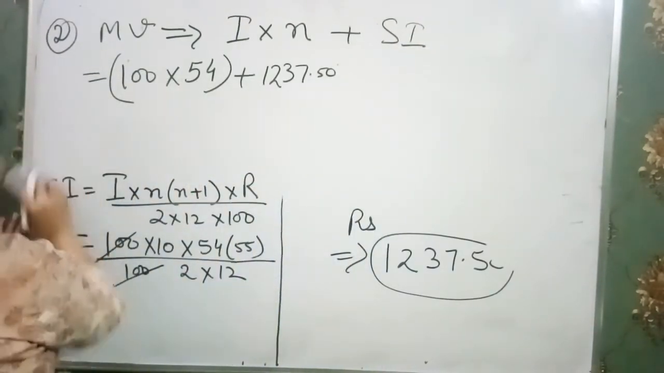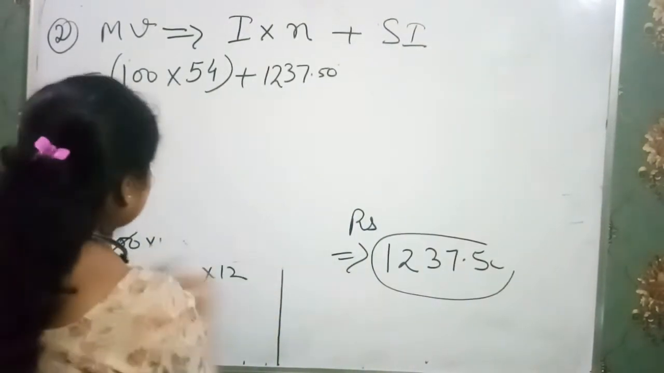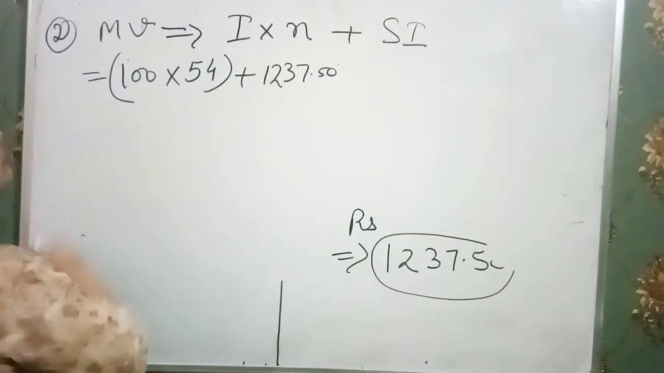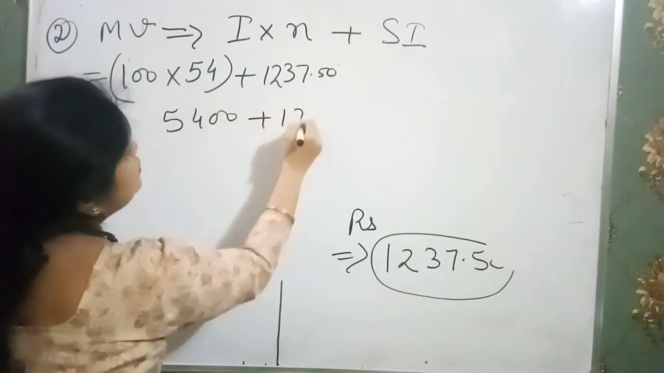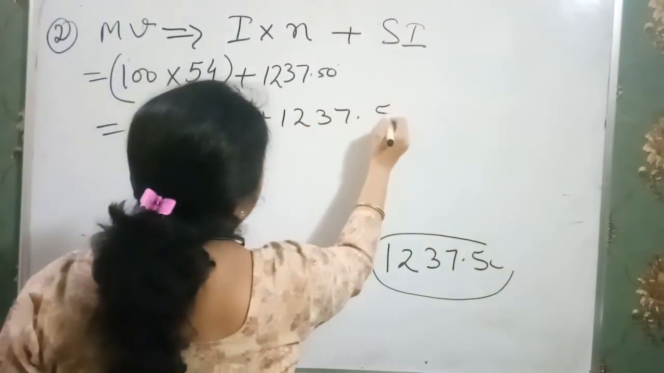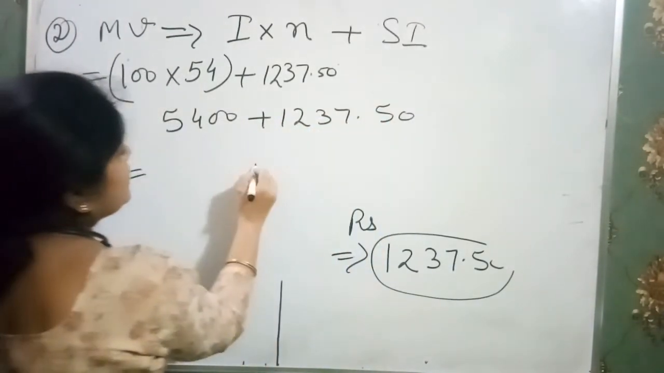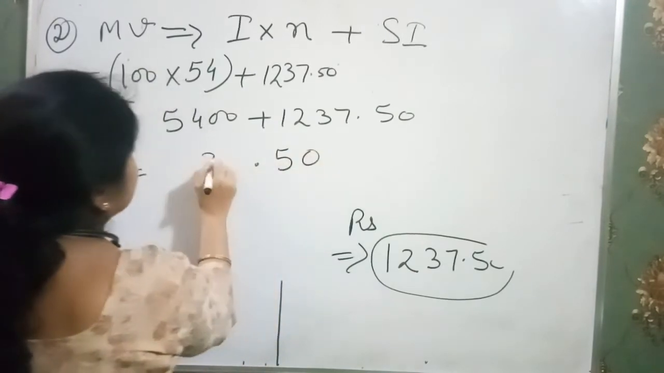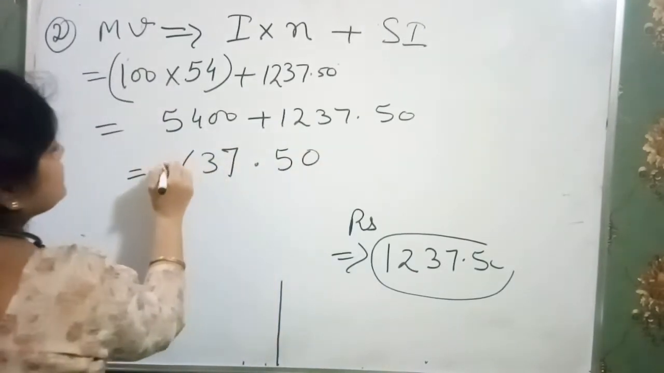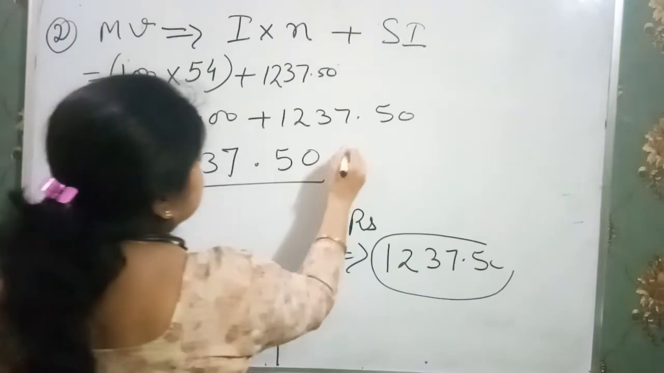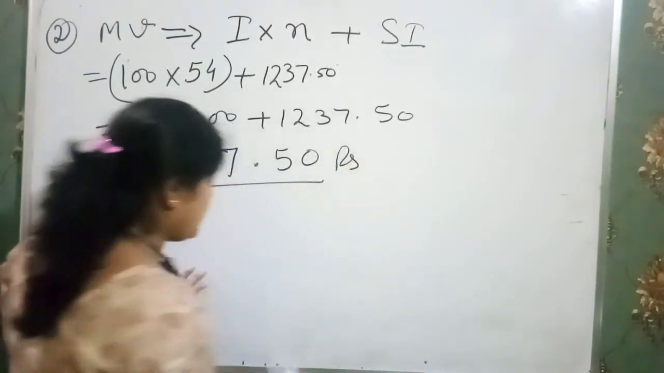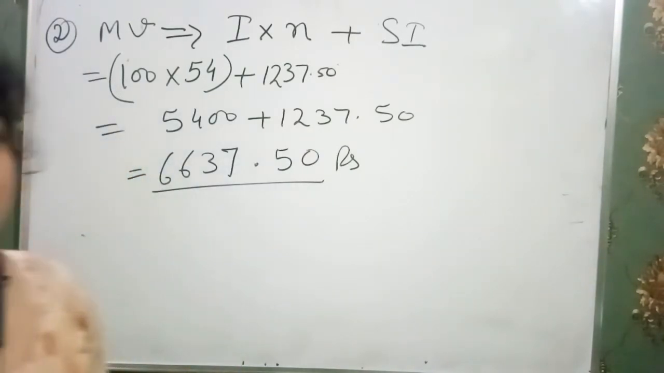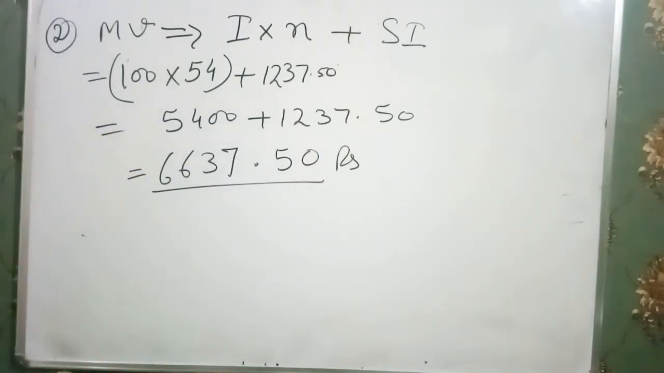I again write the formula here in this question. Now just solve it. So we have 5400 plus 1237.50. When we add this, we have 6637.50. This is the right answer. In this way, we do the questions regarding the recurring deposits. After that, I am going to take some more concepts.